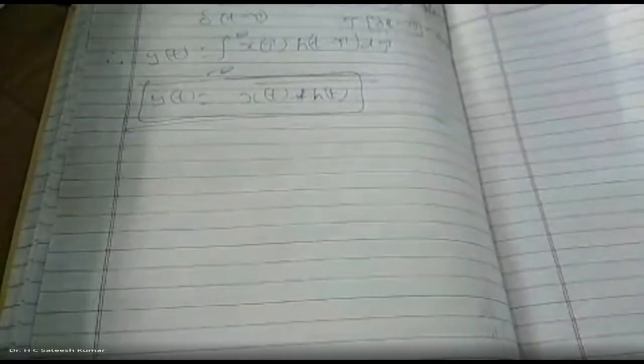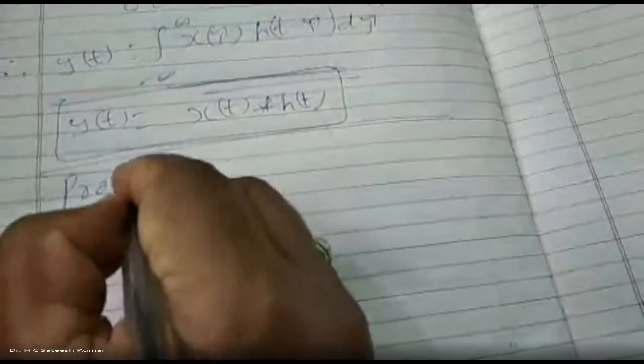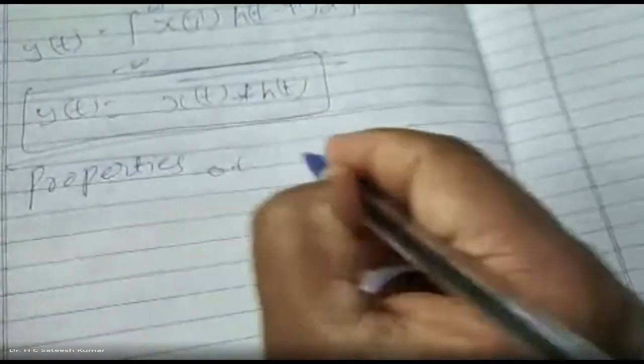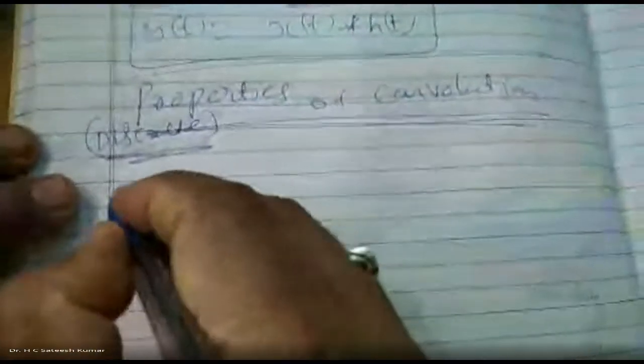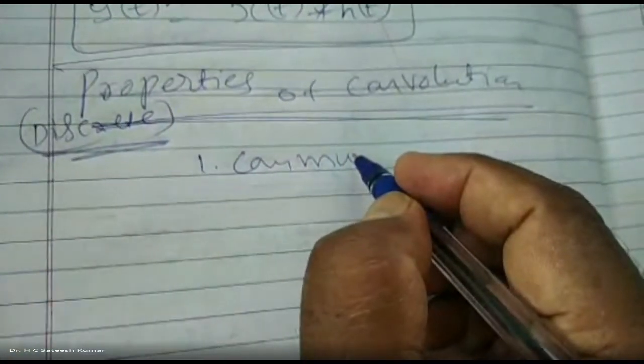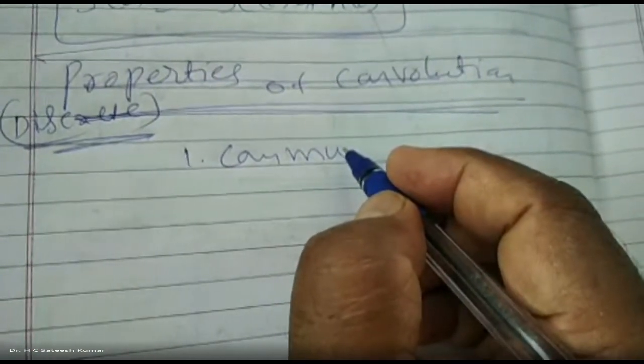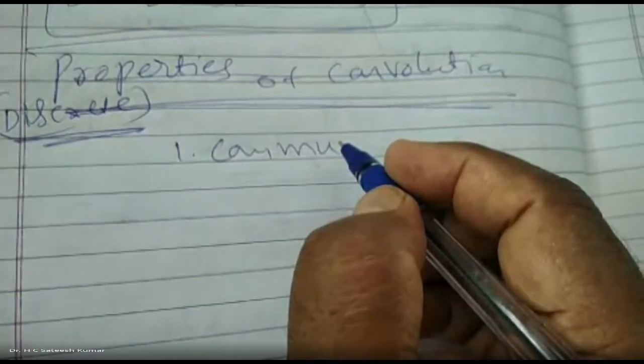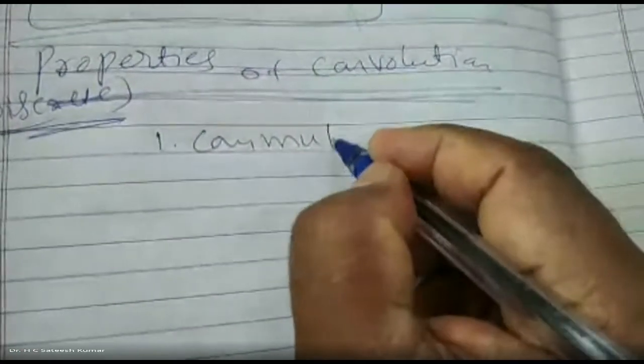Now let us go for some of the properties of convolution, for a discrete time system. First one is commutative. We have three properties: commutative, associative, and distributive. The proof of this was asked for 11 marks, and these three properties are repeatedly asked in the examination.